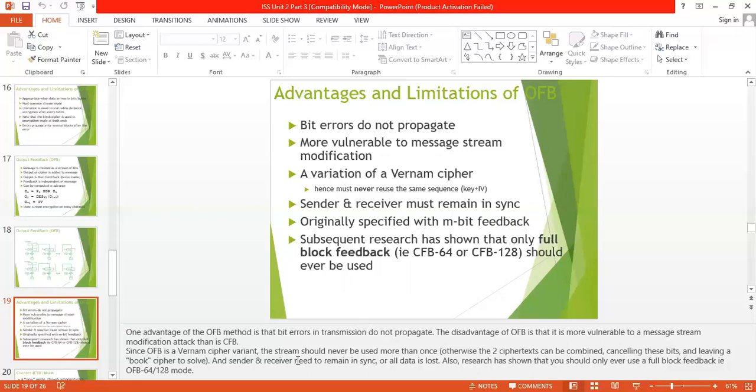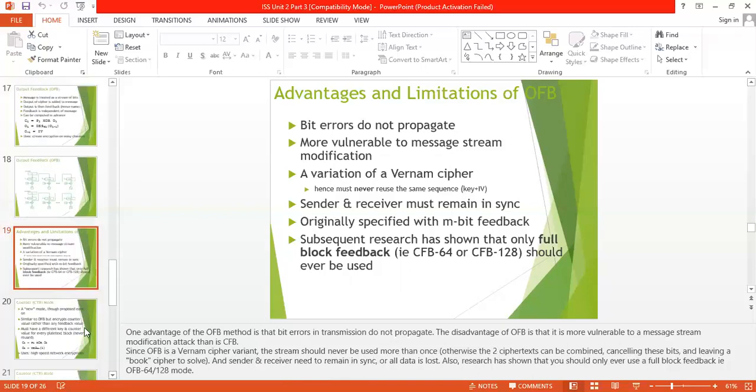The stream should never be used more than once, and sender and receiver need to remain in sync or all data is lost. Also, research has shown that you should only ever use a full block feedback, that is OFB 64 or 128 bits. So this is the output feedback mode.